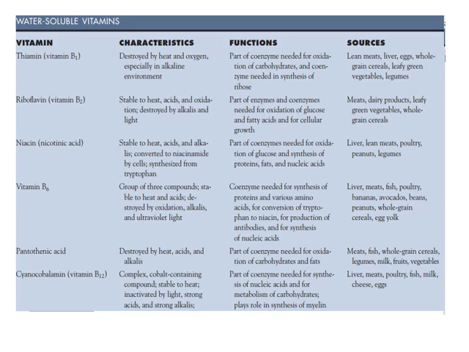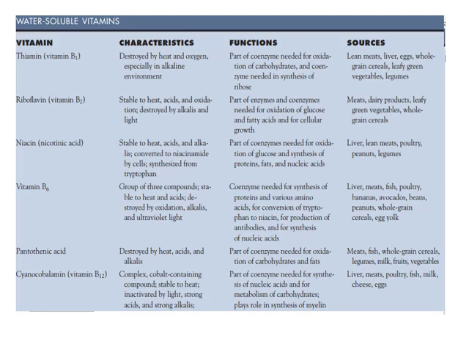Water soluble vitamins include thiamine, B1, B2, nicotinic acid, B6, pantothenic acid, and cyanocobalamin, vitamin B12. Vitamin B1 characteristics: destroyed by heat and oxygen. Function: part of coenzyme. Sources include liver, eggs, whole grains.